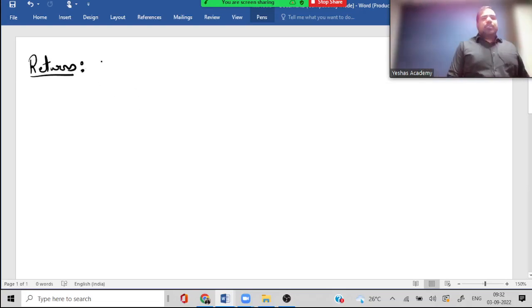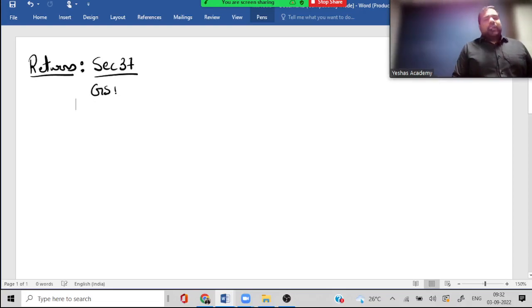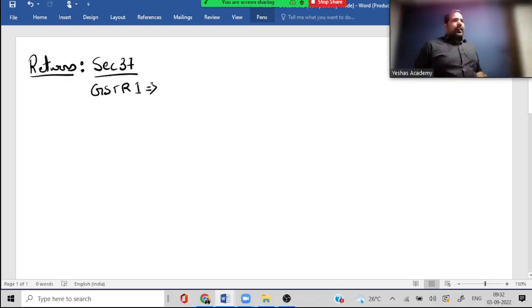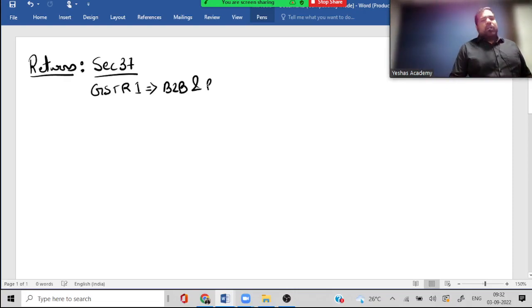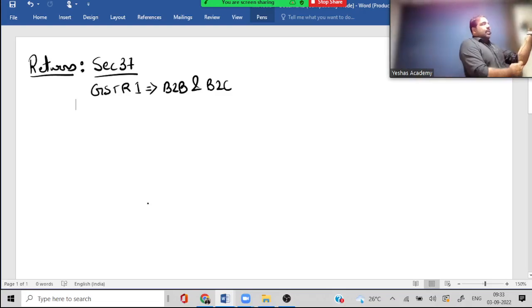And guys, return section starts with section 37, where you have to file which return, guys? GSTR 1. Guys, this has to be filed by everyone except those for whom it is not compulsory. This is a statement of your outward supplies. And guys, what if you supplied B to B? Invoice wise, and what if you supplied B to C? Except interstate more than 2.5 lakhs. Guys, even if you've not made any outward supplies, nil return, do you have an SMS facility for that?